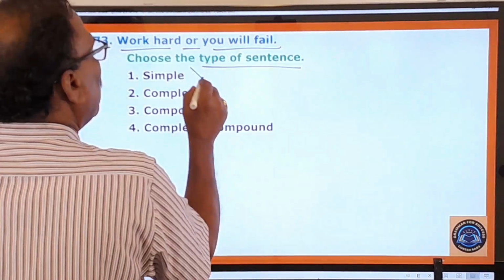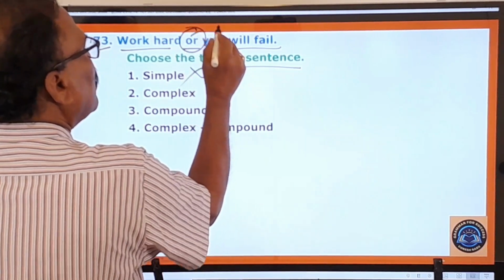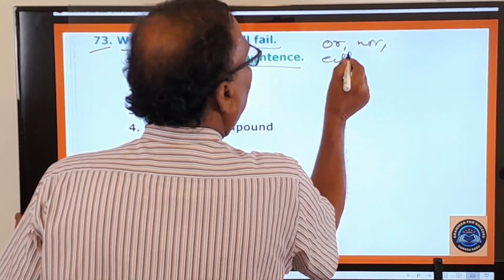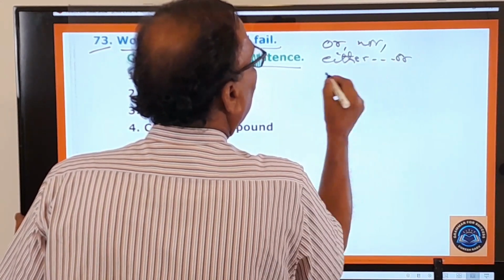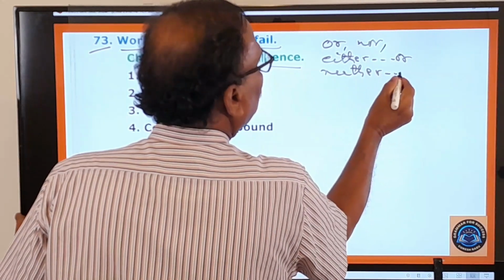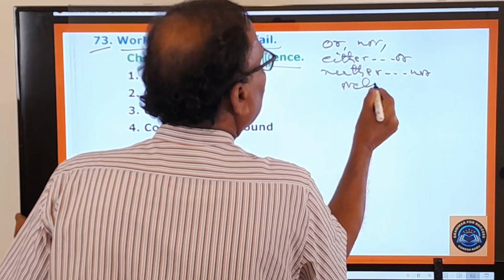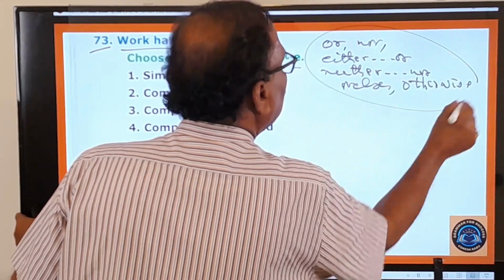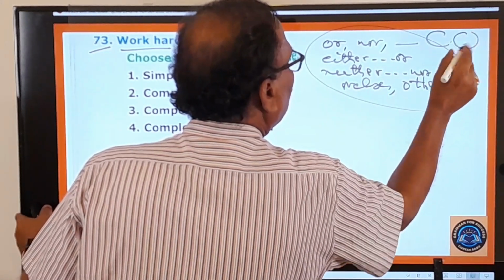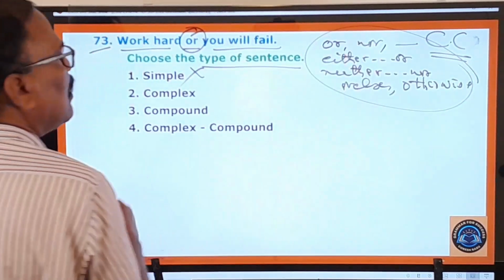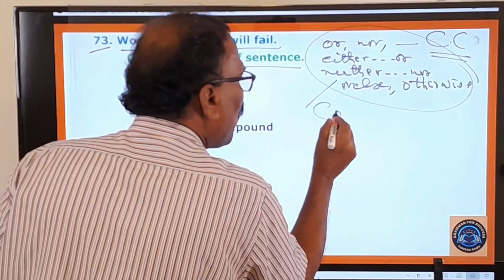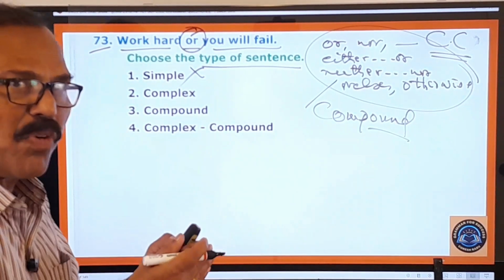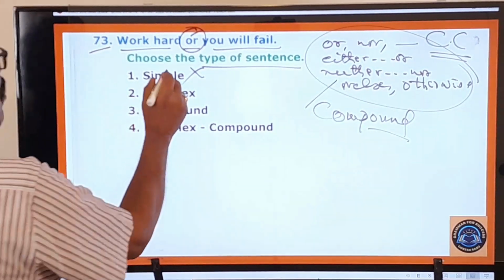Simple. It's not a simple sentence, because in this sentence "or" is there. What is this "or"? Or, nor, either, or, neither, nor, or else, otherwise. So these are all coordinating conjunctions. All the coordinating conjunctions form what? A compound sentence. Therefore, it's not a simple sentence.